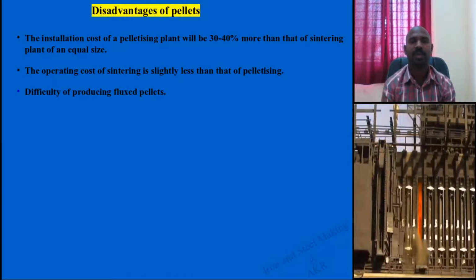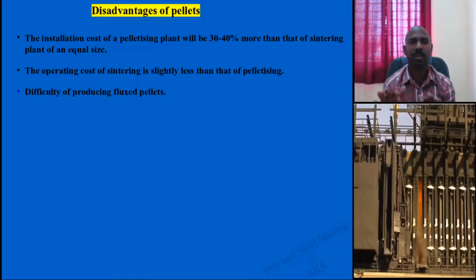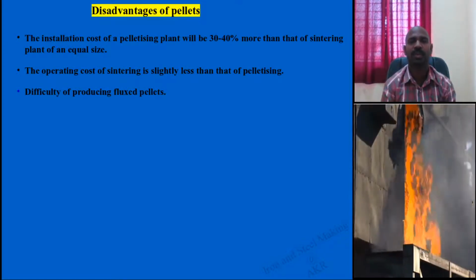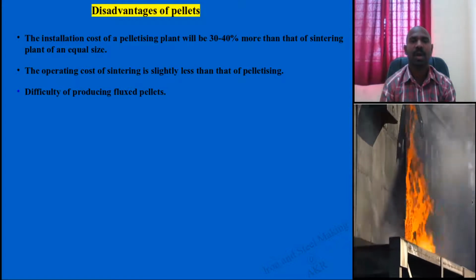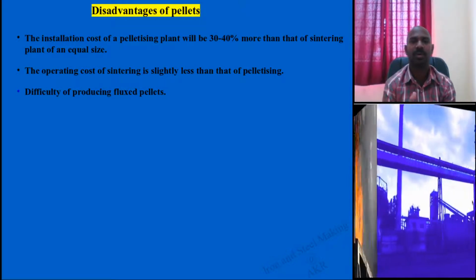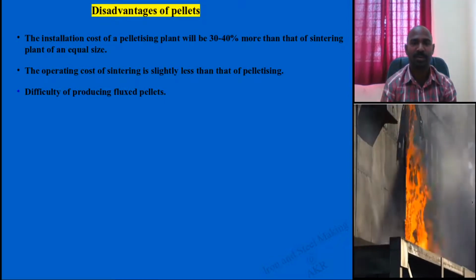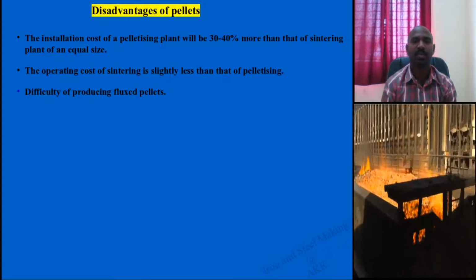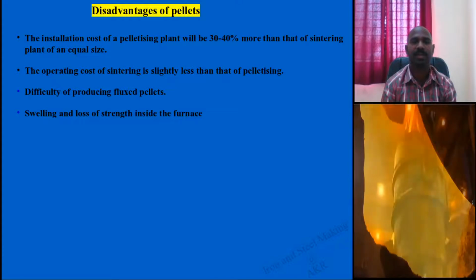It is difficult to produce flux pellets. You can produce flux sinter, adding flux at that particular stage of sinter making, but flux addition in the case of pellets is difficult, though coke you can add. That one you need to remember.